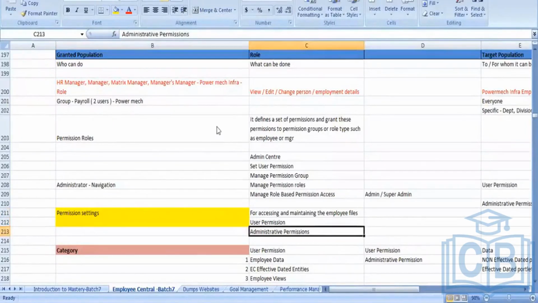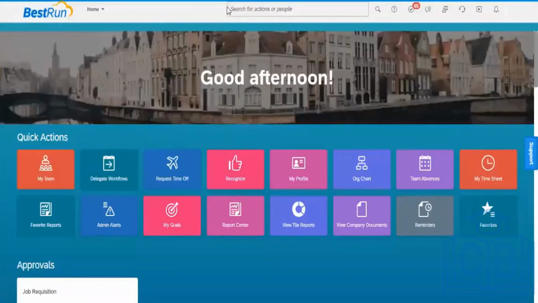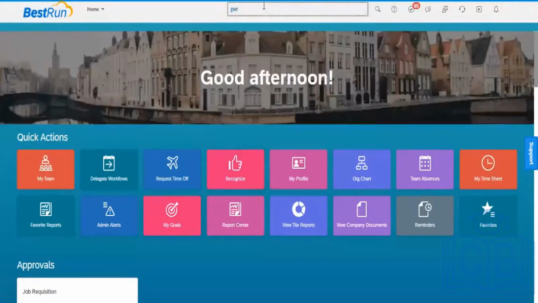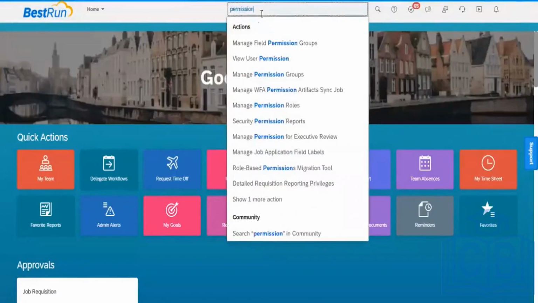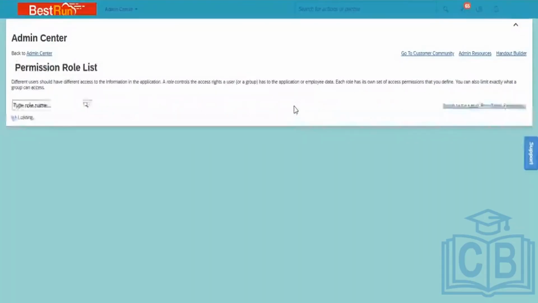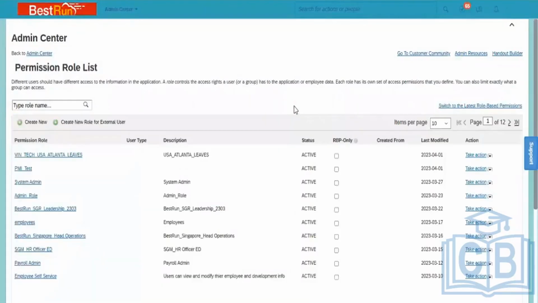Let me show parallelly here. When I go to the admin center, you can take permission role. I can select manage permission role. Is it here? And if you can manage permission role, now you can see a lot of permissions.